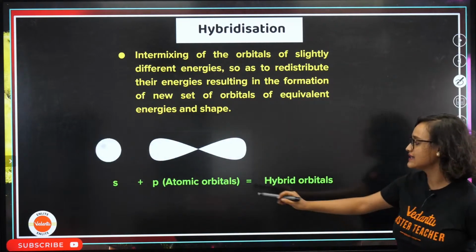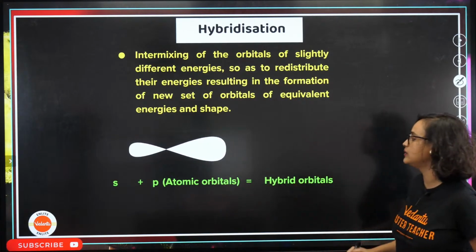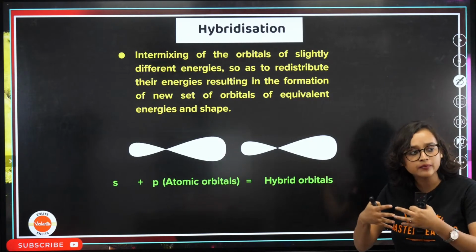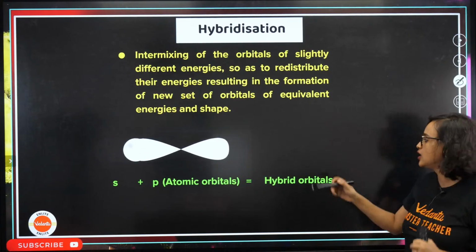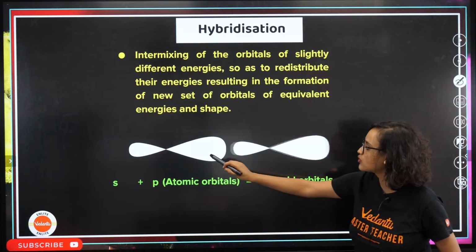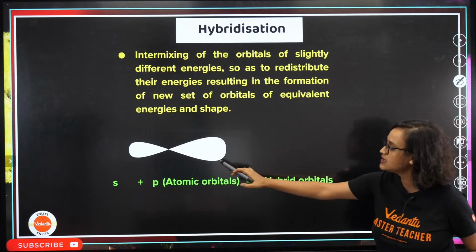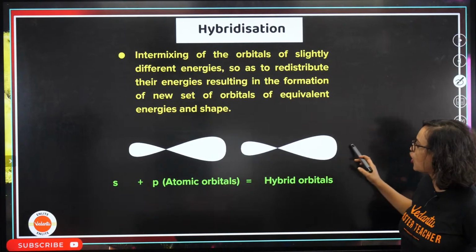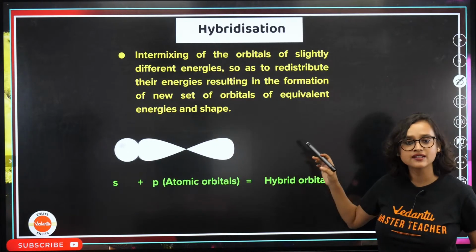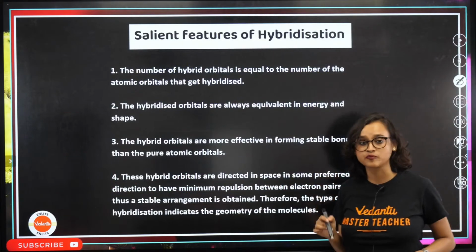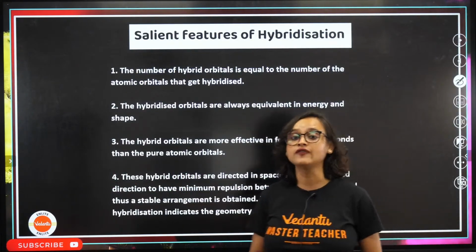When S and P atomic orbitals hybridize, this is what they form. This has become longer, and they have hybridized.